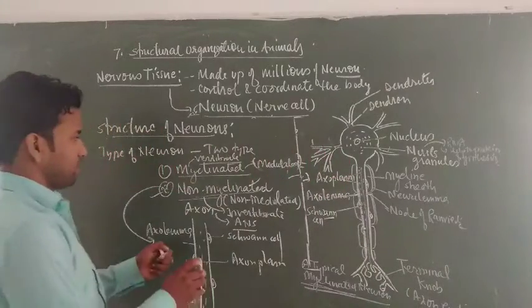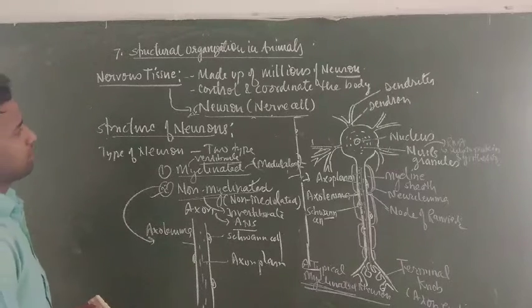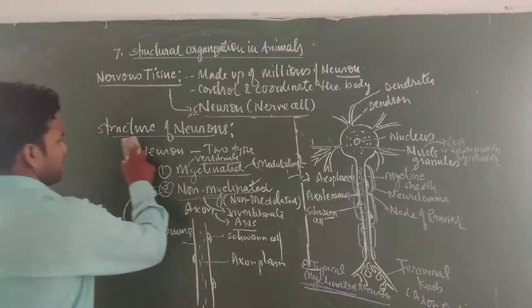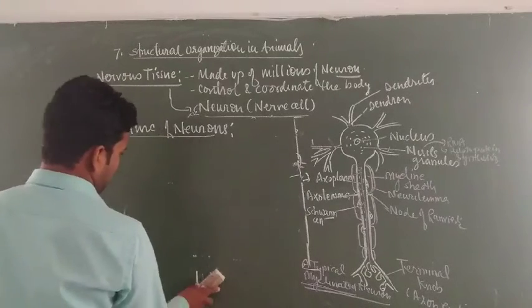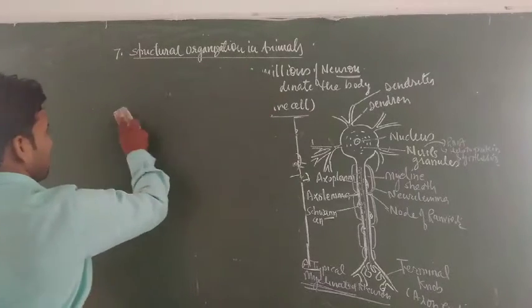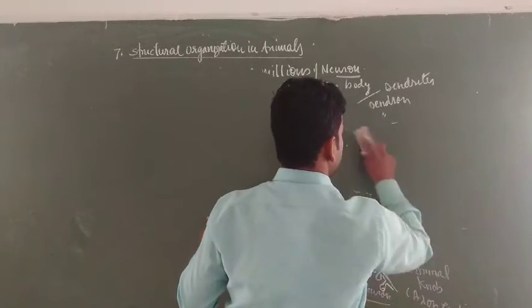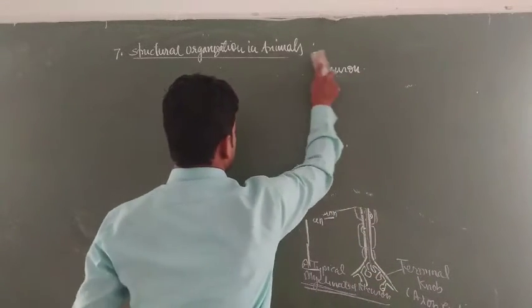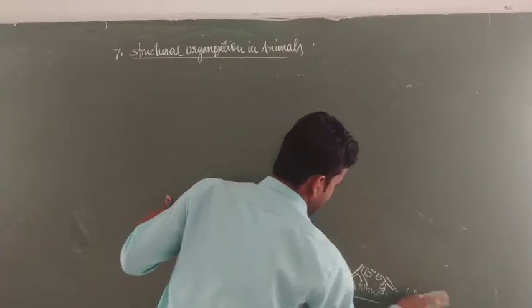Generally the question arises: what is the difference between myelinated and non-myelinated, what is the difference between dendron and axon, and what is the difference between CNS and PNS? CNS and PNS are not in this part, so it is not going to be asked in tissues and structural organization. This will be part of how acetylcholine works, the basic structure of CNS and PNS, which we will discuss later in the chapter on human physiology, nervous coordination.